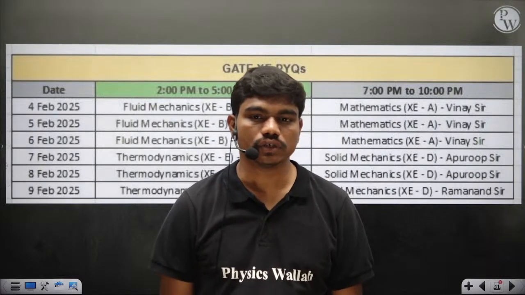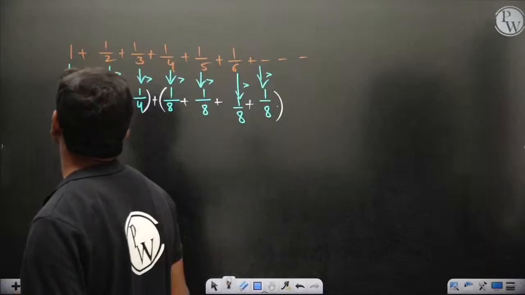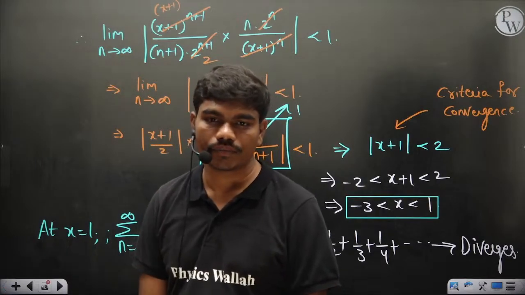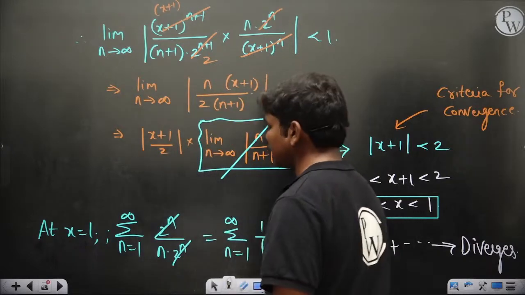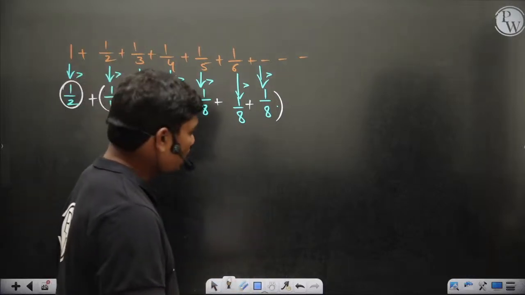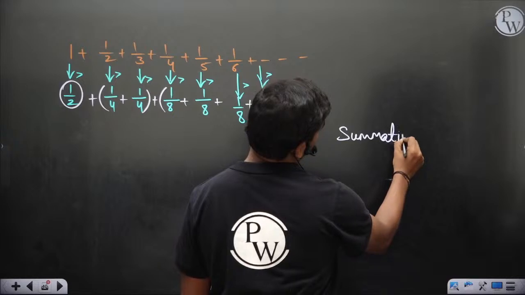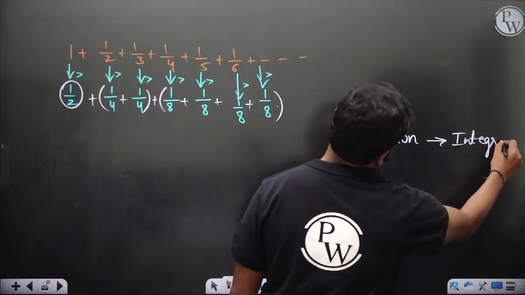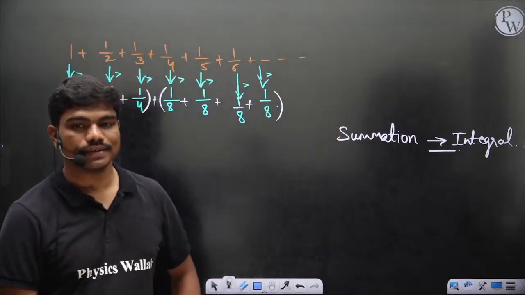In fact, it can converge also. It converges, yeah. Like you can see, you'll have 1 minus 1 by 2 plus 1 by 3 and so on. What is the integral test? The integral test tells you, if you have a series of summations, have you seen writing summation as integration anytime? So it's a direct test basically to show whether a given series will converge or not.